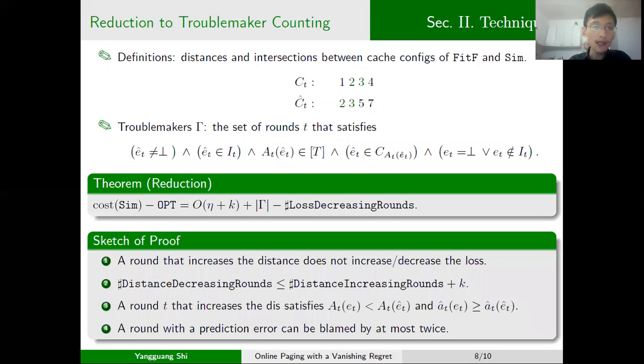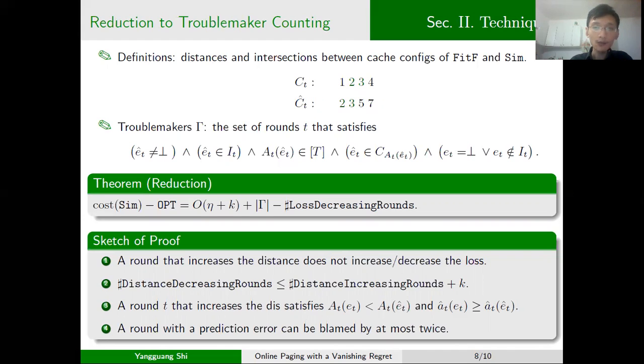We define the troublemakers to be a set of special rounds that satisfies this condition. This condition can be interpreted as follows. At a troublemaker round T, our algorithm sim will evict a page from the intersection. But the optimal algorithm fit F will not evict this page. Instead, it will keep this page in its cache until it is requested for the first time after T. And we call this time round T prime.